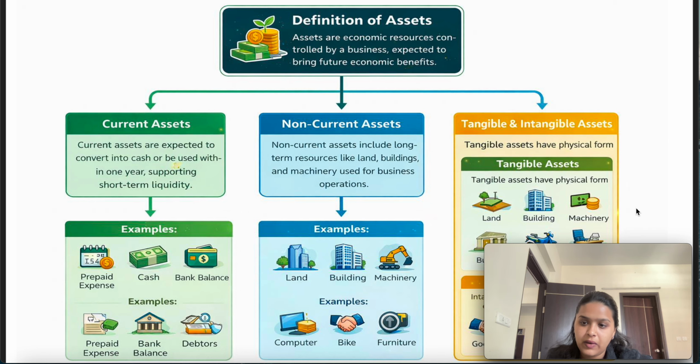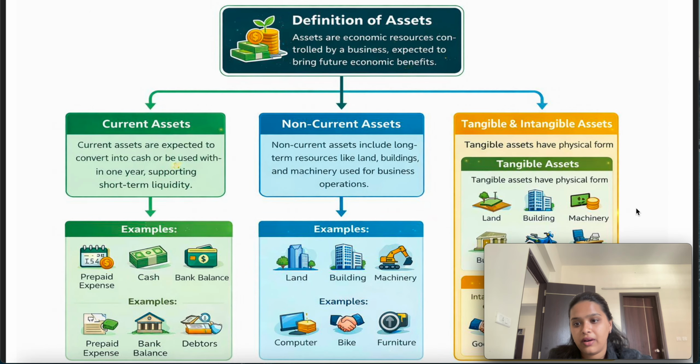So today we will learn about the classification of asset and liability. We will discuss how many types of classification we have for the asset and liability. But the first question that we should understand is why it is relevant, because it helps us to present our financial statement in a true and fair value. So that's why it is very relevant to understand this concept.